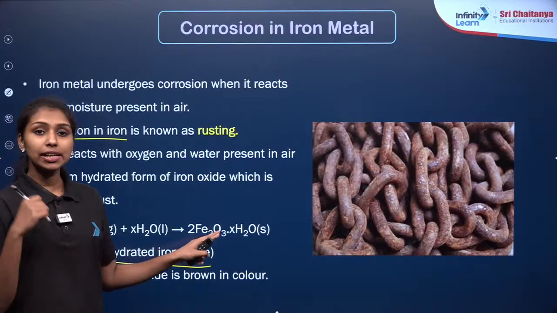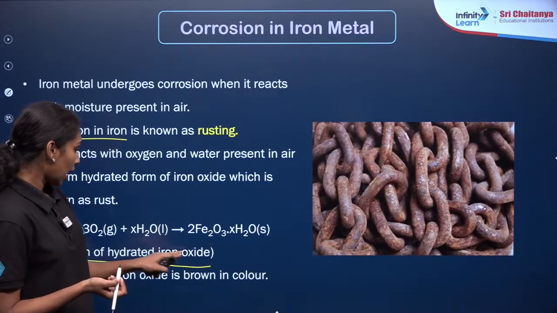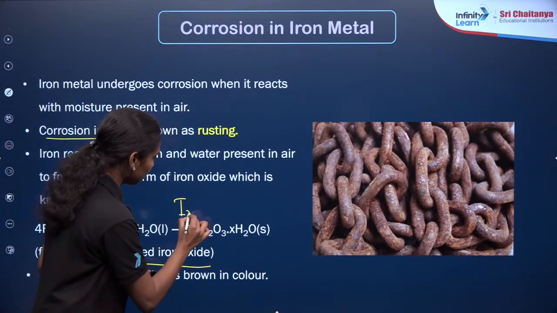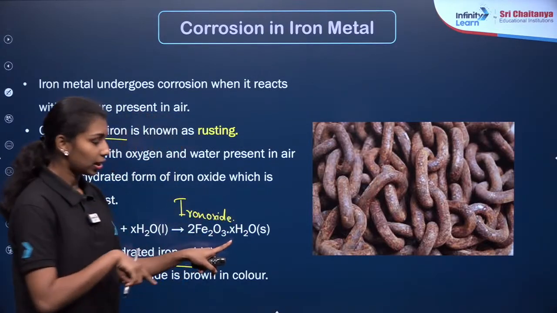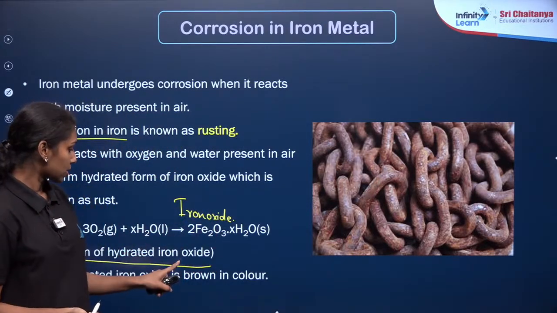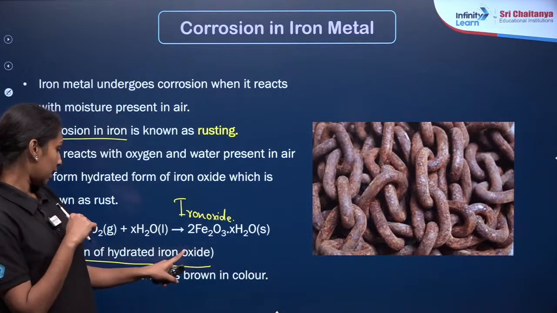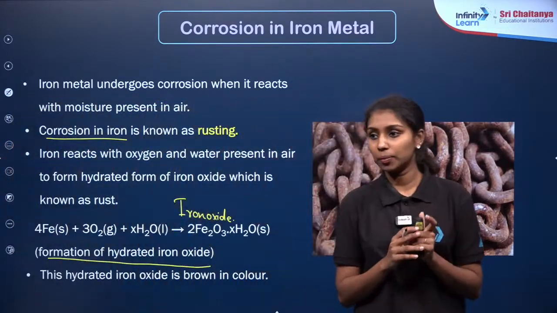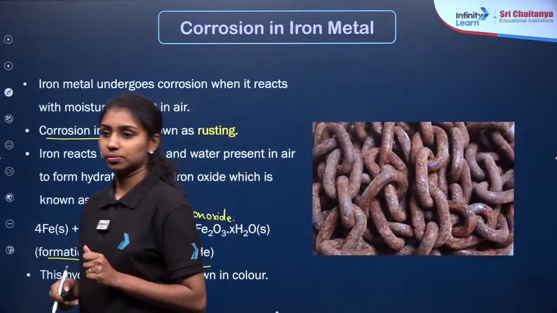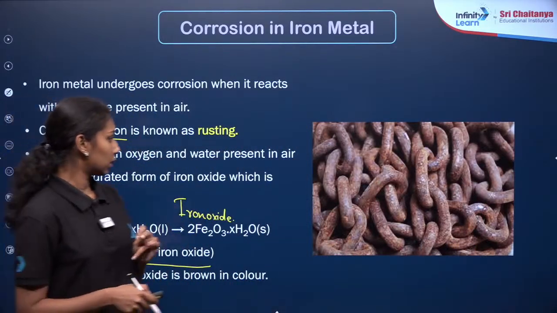This is the hydrated form of ferric oxide, right? Iron oxide which contains water content. That is why it is called hydrated iron oxide. Hydrated iron oxide is the rust, as we already know. This is the rusting of iron. Clear?